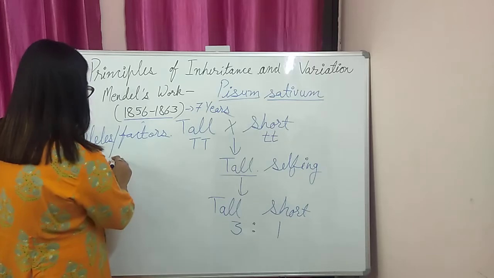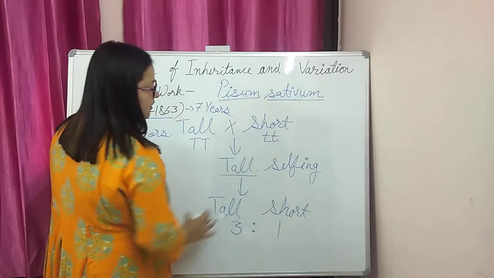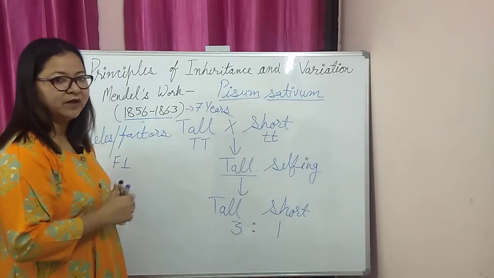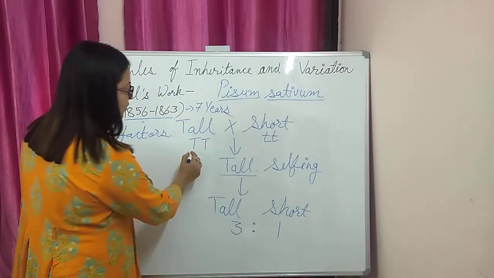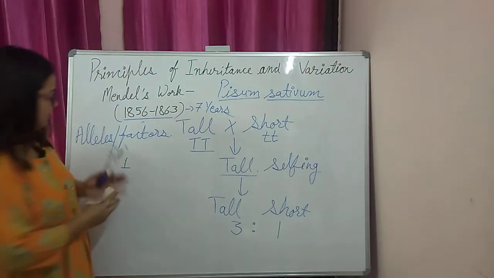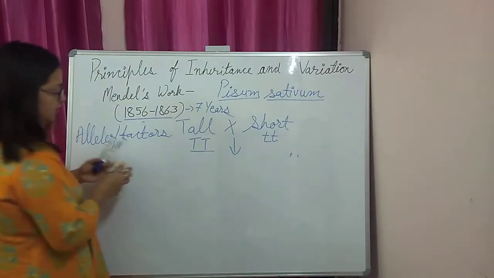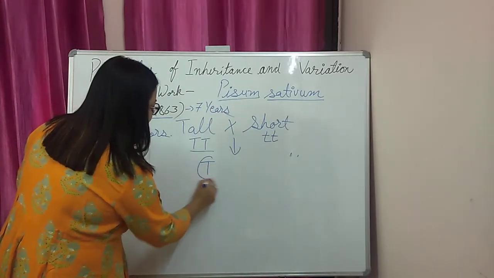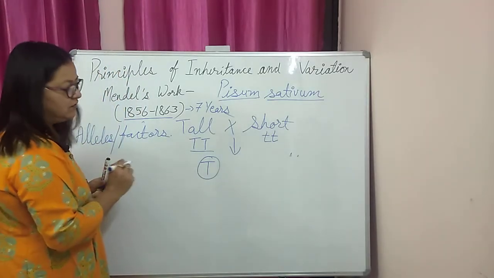Then he explained that in the F1 generation, we are getting the tall plant. This is only possible if it has two factors. How do these factors come? He explained that during gamete formation, these factors separate, and the gamete has only one factor for each character.